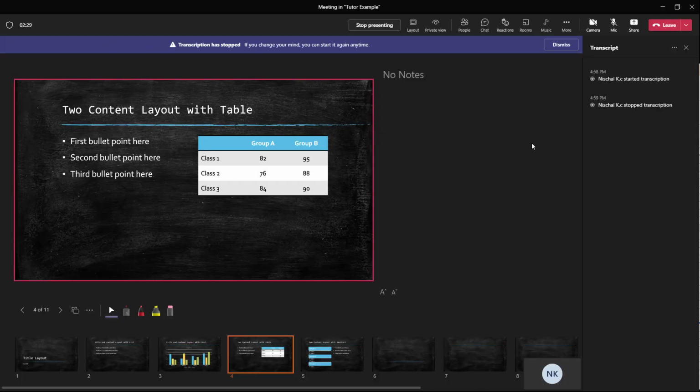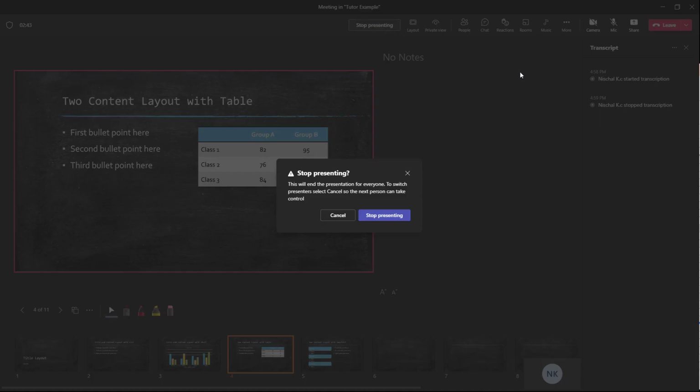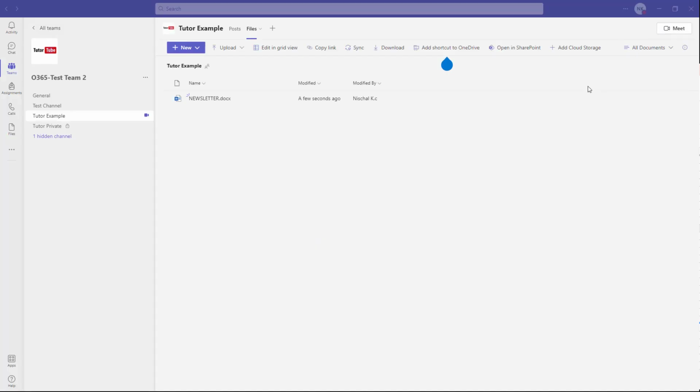And what happens is that the recording will be there right here. So here you can see that if you change your mind, you can start the transcribing anytime you want. So the record is there, and let's say I'm going to just stop presenting right here, and now I'm going to leave the meeting as well.